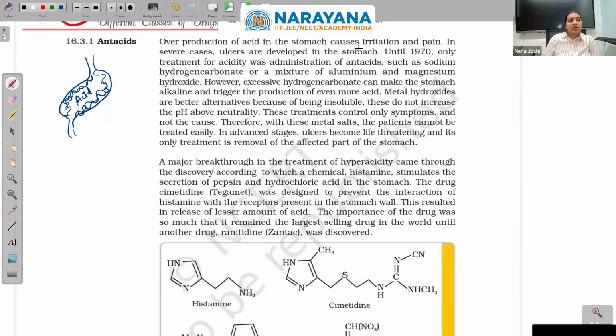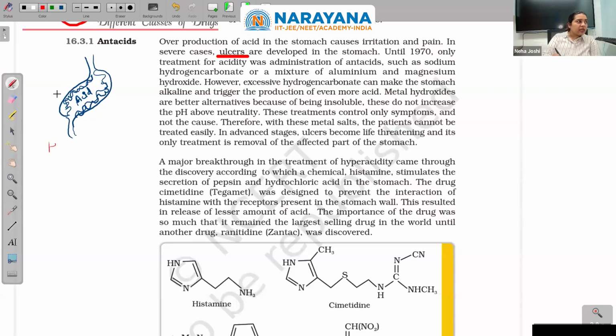Overproduction of acid in the stomach causes irritation and pain to start with. In severe cases, ulcers are developed. This is very, very painful. Ulcers in the stomach are developed. Until 1970, the only treatment for acidity was administration of antacid, that we will just kill these acids.